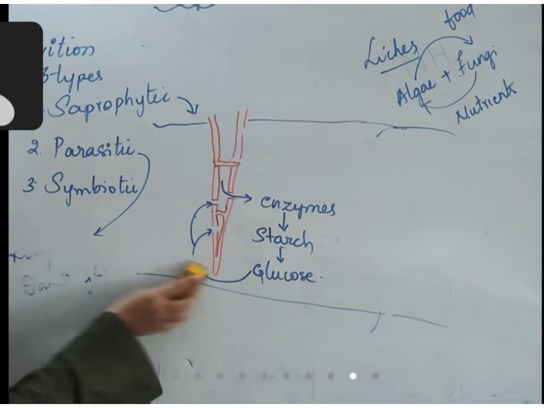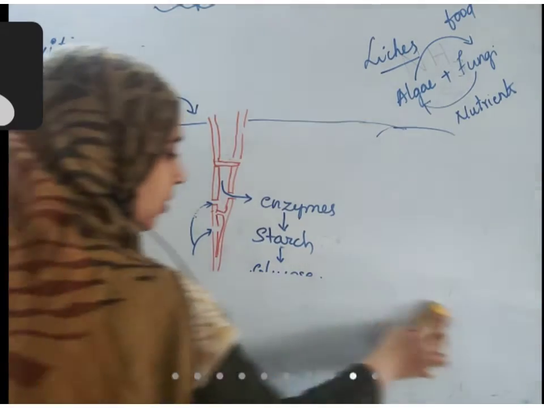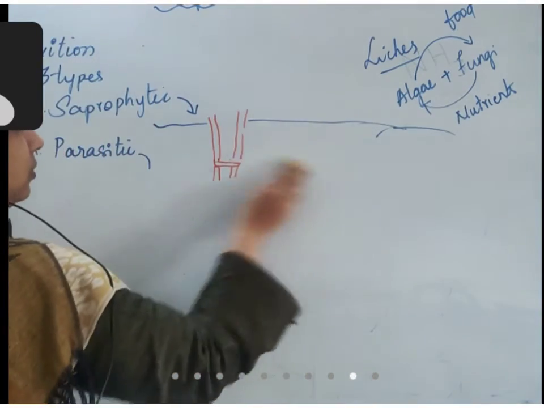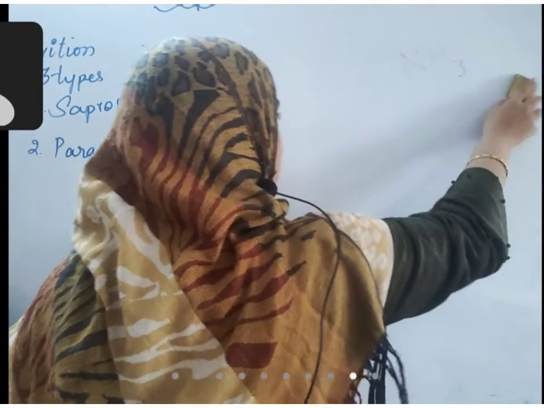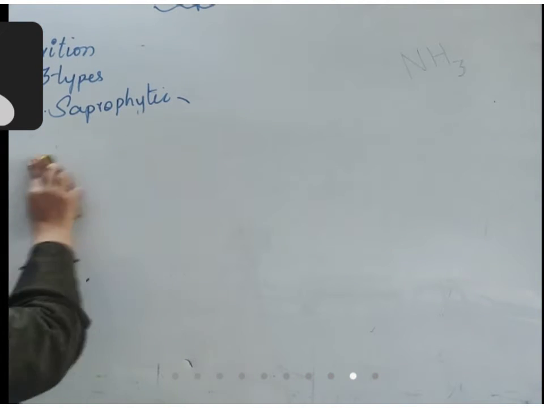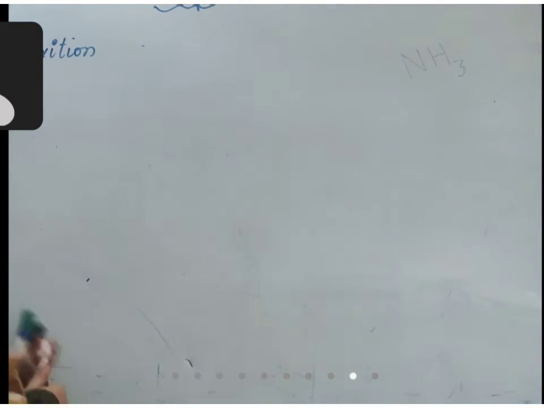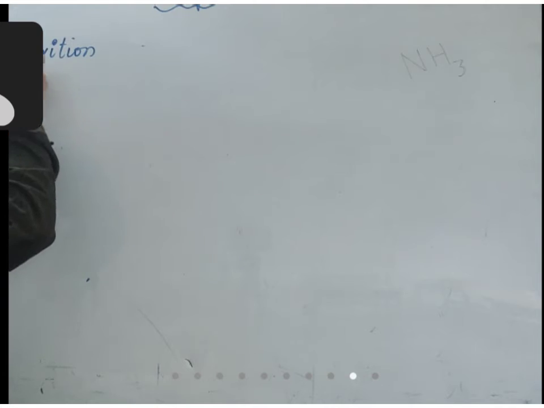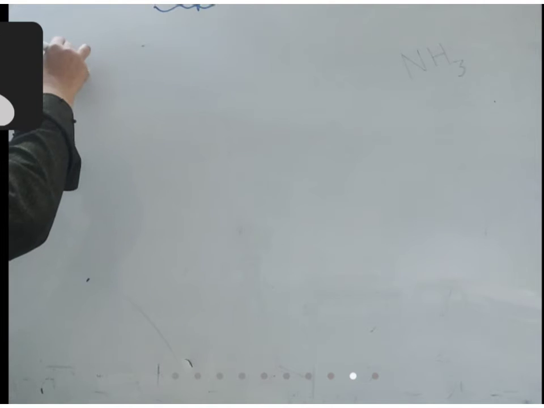How does the fungus reproduce? Reproduction in fungus. For example, take not nutrition, but reproduction.